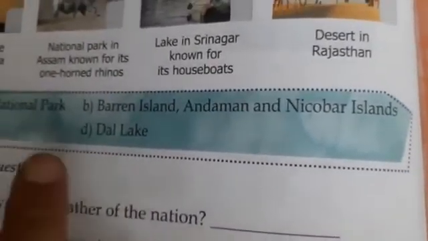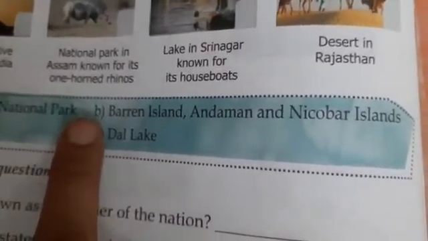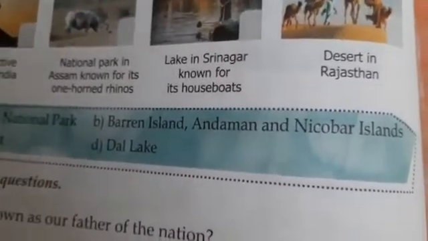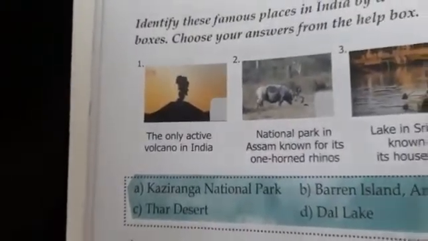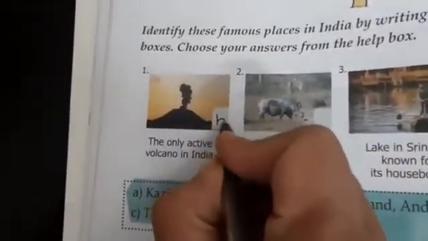Option B. So, we are going to write B in this box over here. Like this. Done. Now we move to the next picture.